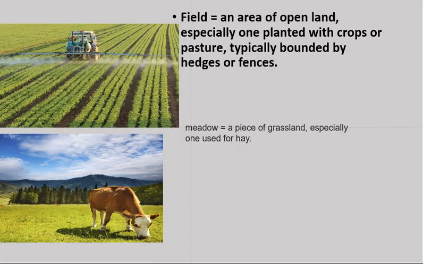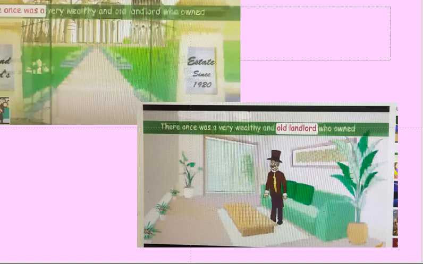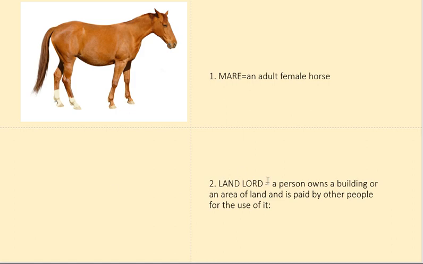What is the meaning of landlord? A landlord is a person who owns a building or a number of buildings, or an area of land, and is paid by other people for the use of it. Once again, a person who owns a building or buildings or a large area of land, and is paid by other people for the use of it, is called a landlord.